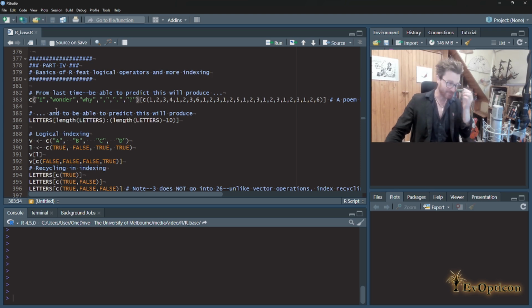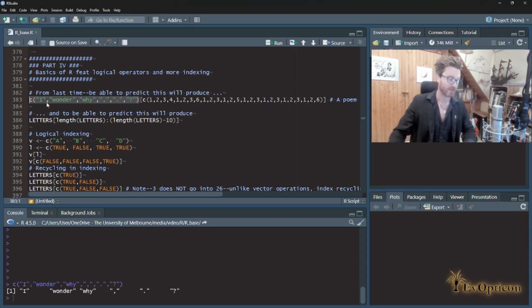So what you could have looked at is that this one starts by defining a vector. We know because we've got c, the concatenation operator. It's going to define a vector. The elements of the vector are all character elements. We know because of these quote marks. So it's going to be a vector of characters. In fact, we can just run that and we see that there's some English words here, and then some punctuation, comma, full stop, question mark.